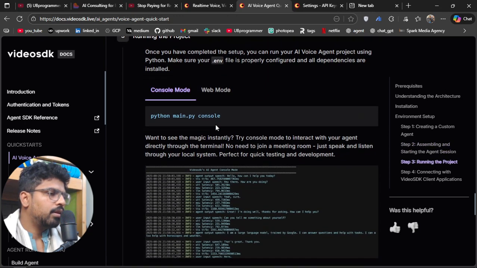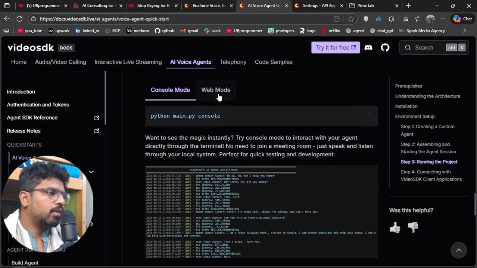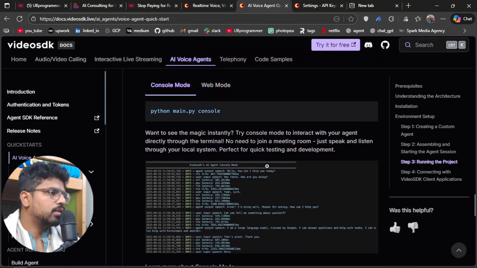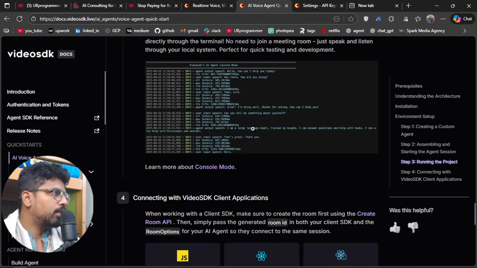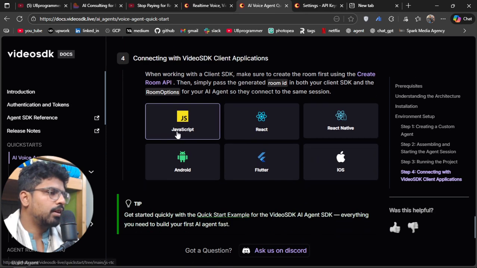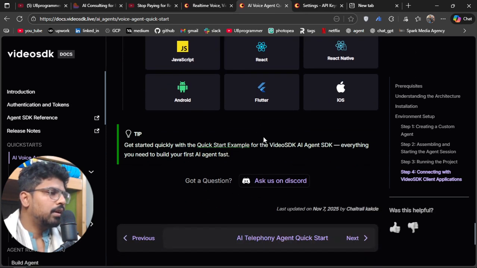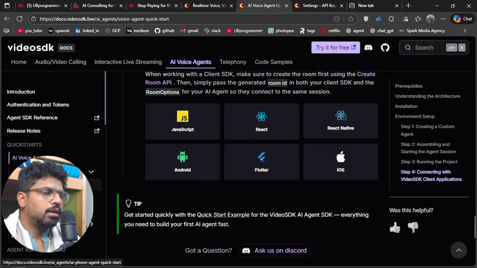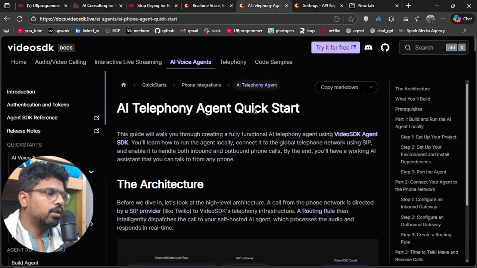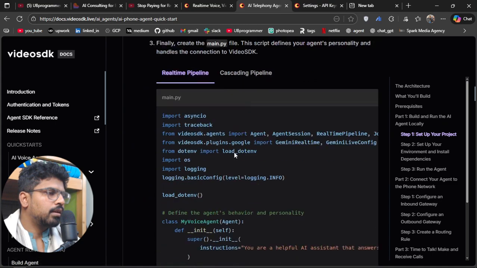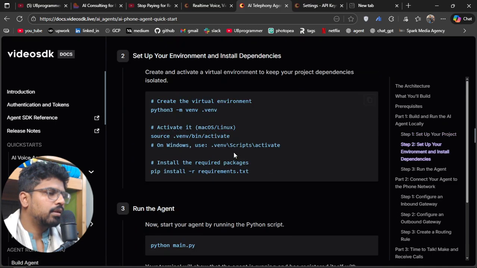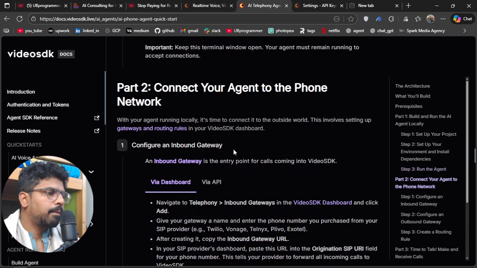And so there is web mode, also console mode, you can just use that if you don't want to use telephony. But the real life use case always demands that you connect your AI voice agent with the telephony, right? Okay, now this is the guide for the telephony.